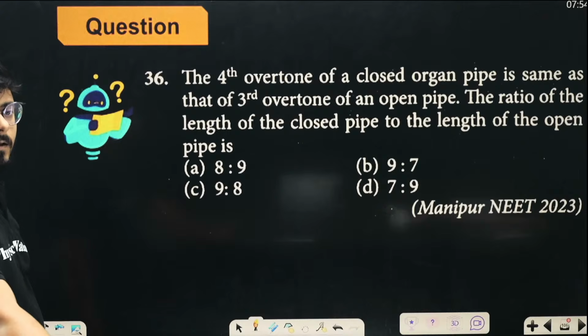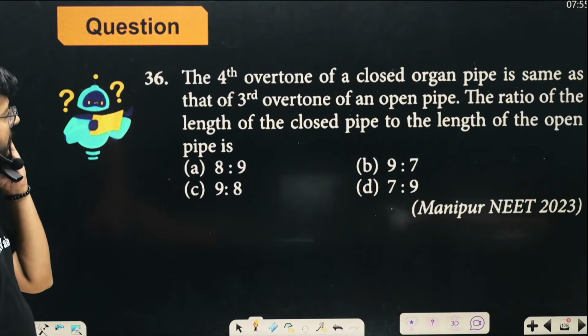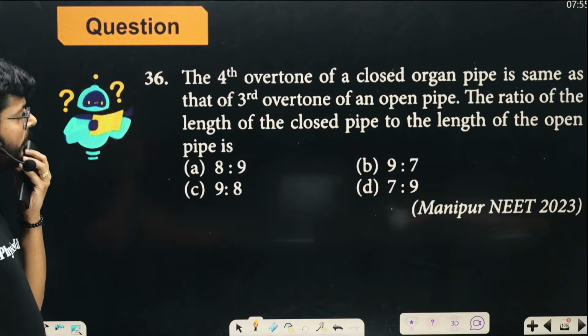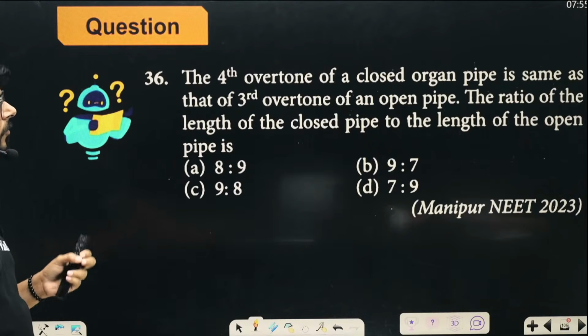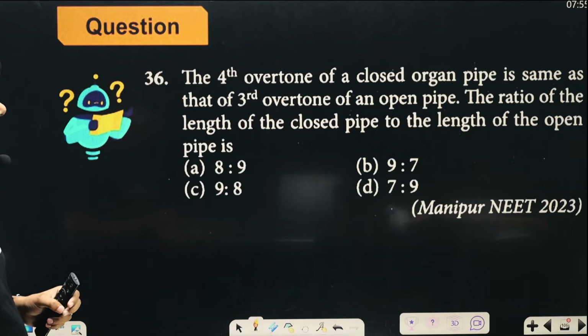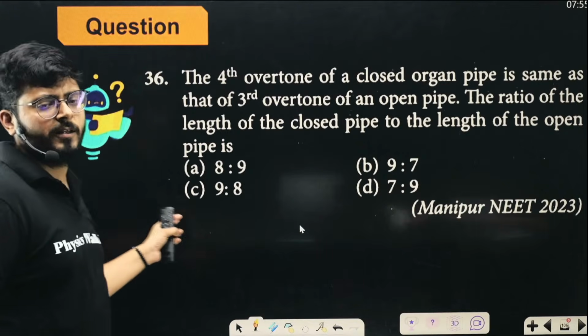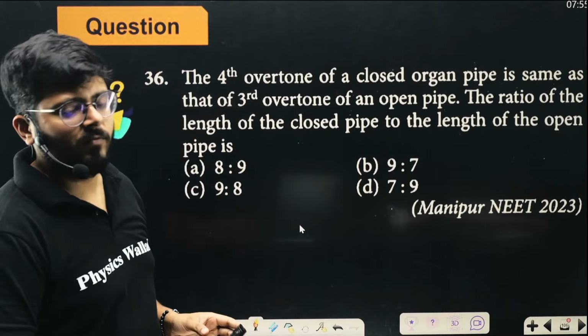The fourth overtone of a closed organ pipe is same as the third overtone of an open pipe. The ratio of the length of the closed organ pipe to the length of the open pipe is going to be, what will be the ratio of their lengths? This is what we have to figure out.